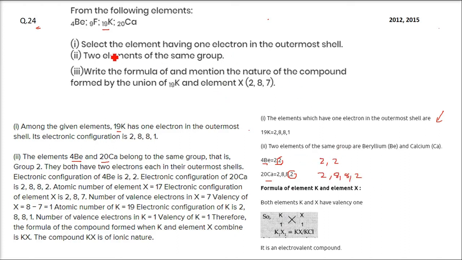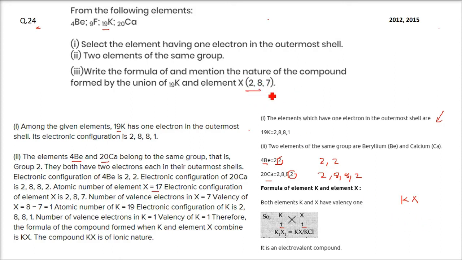And two elements of the same group we talked about. Write the formula and mention the nature of the compound formed by the union of K and X. So both elements K and X have valency 1. So 1 and 1 valency is there. So either KX would be formed. So let me just tell you how this works. First of all, the atomic number of element X is given as 287.